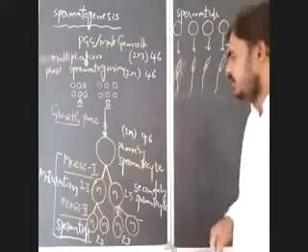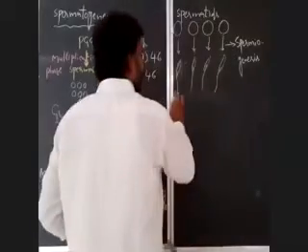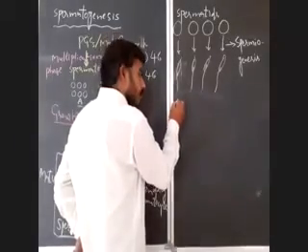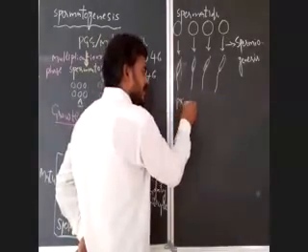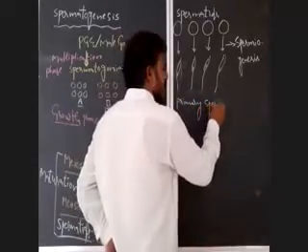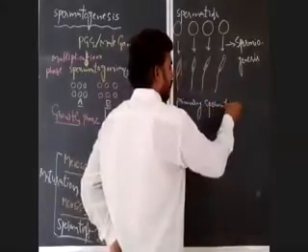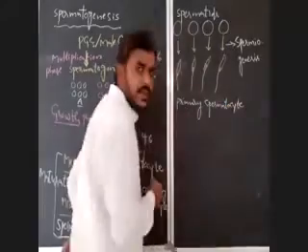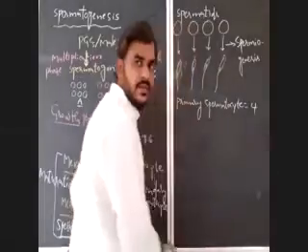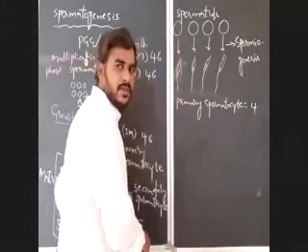Now, once again, a single primary spermatocyte produces 4 sperms.